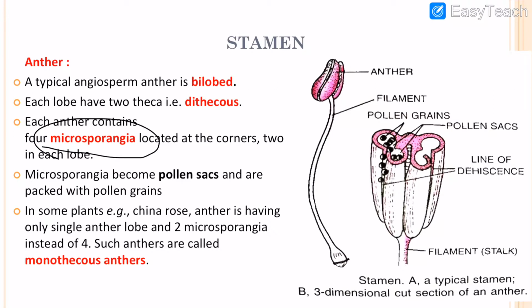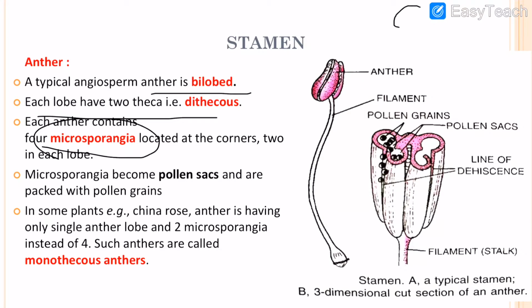Normally in an angiosperm, the anther of the stamen is mostly bilobed. It has two lobes, and each lobe has two theca, so that's why it is called dithecous.